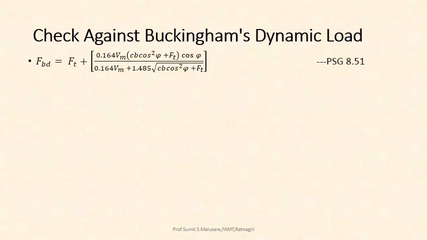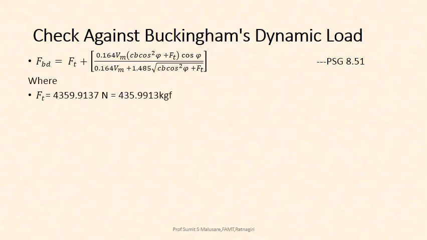Next, checking against Buckingham's dynamic load. This is a standard formula, FBD, for Buckingham's dynamic load. This formula is given on PHG 8.51. The formula will look like a bigger one, but if you write down the parameters as a list, then it will be very simple.